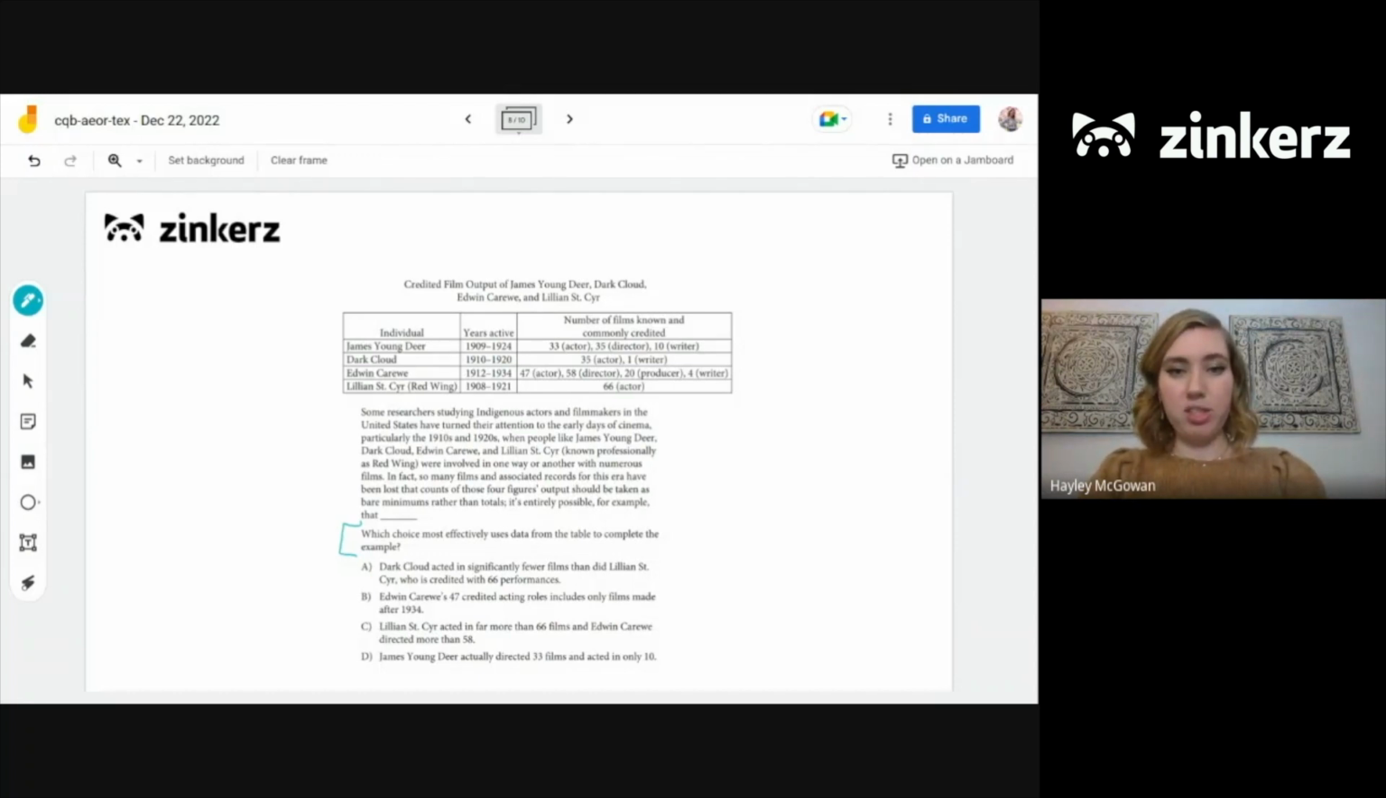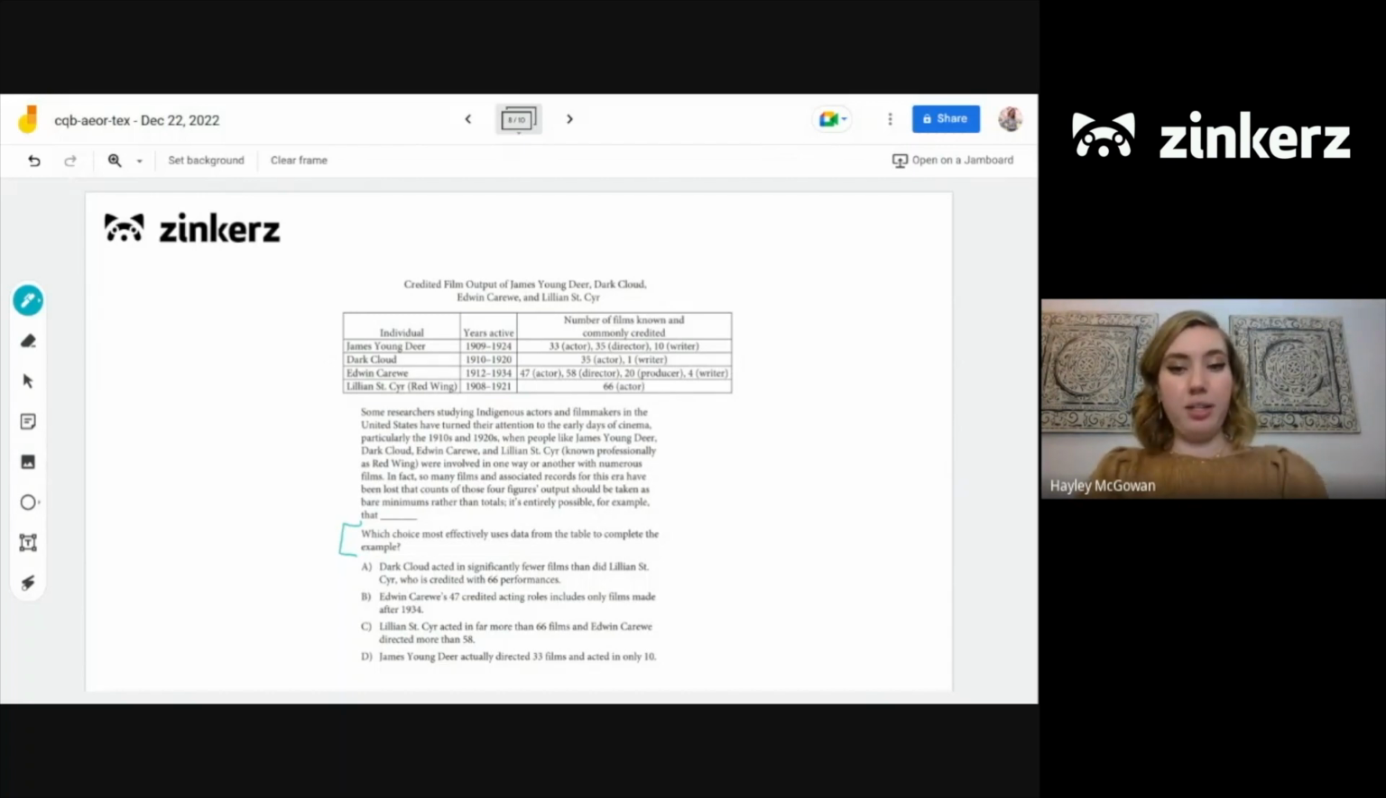So some researchers studying Indigenous actors and filmmakers in the United States have turned their attention to the early days of cinema, particularly in the 1910s and 20s, when people like James Young Deer, Dark Cloud, Edwin Carewe, and Lillian St. Cyr, known professionally as Red Wing, were involved in one way or another with numerous films. In fact, so many films and associated records for this era have been lost that counts of these four figures' output should be taken as bare minimums rather than totals. It's entirely possible, for example, that...